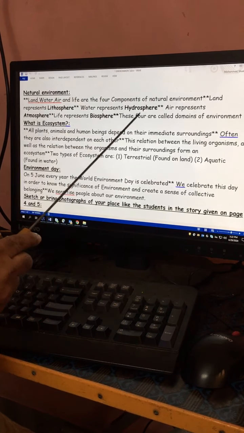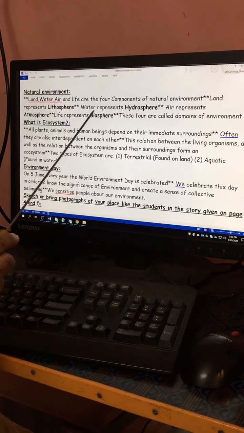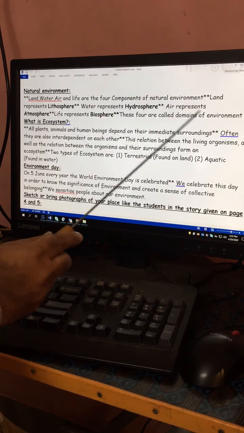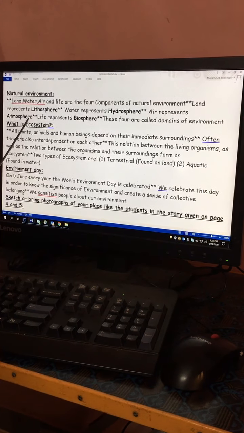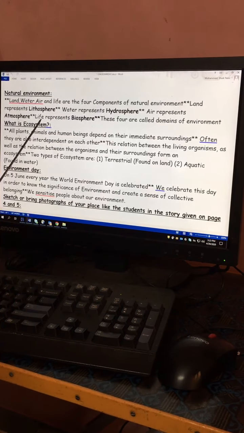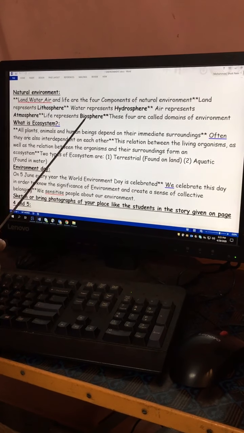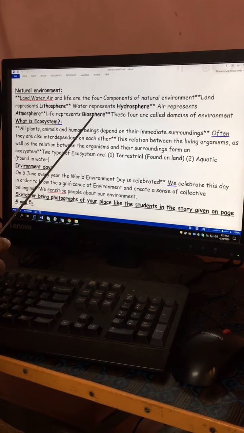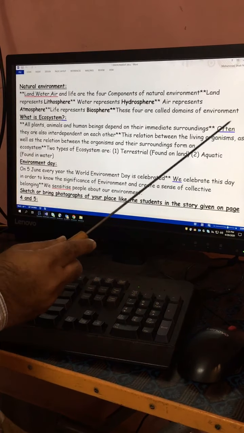Water represents hydrosphere. Hydro means water, sphere means domain, the domain of water. This is the second important one. Air represents atmosphere. Atmo means air, sphere means domain, the air domain. And life represents biosphere. Bio, as I told you, means life, living beings, plants and animals. These 4 are called domains of environment.